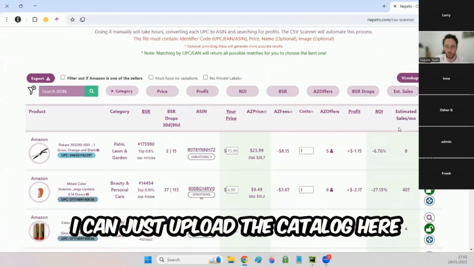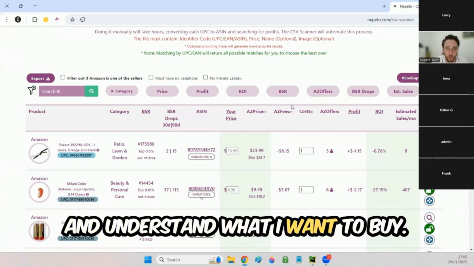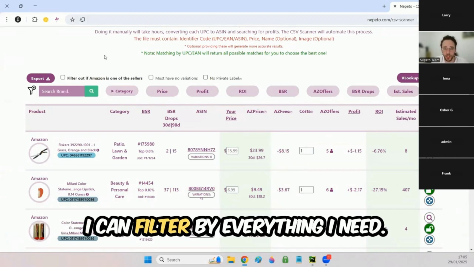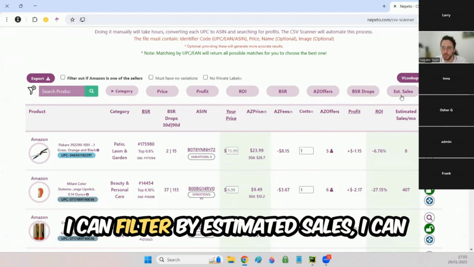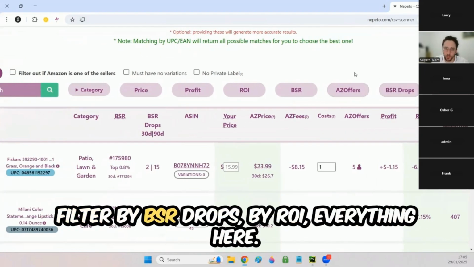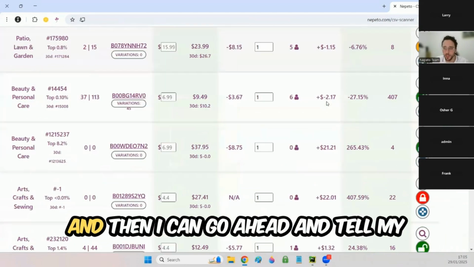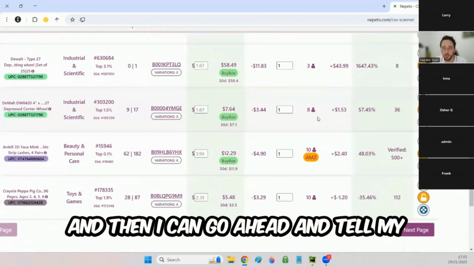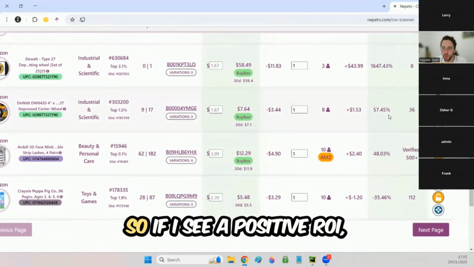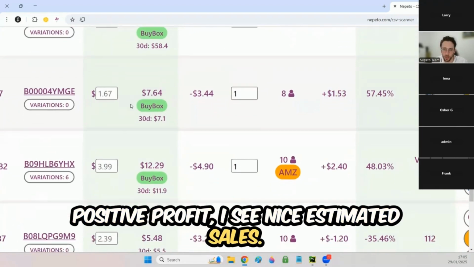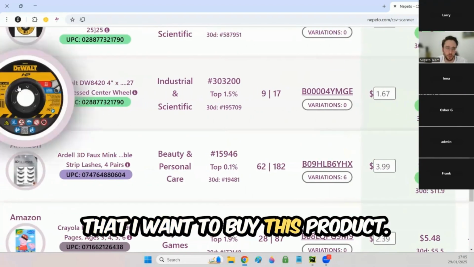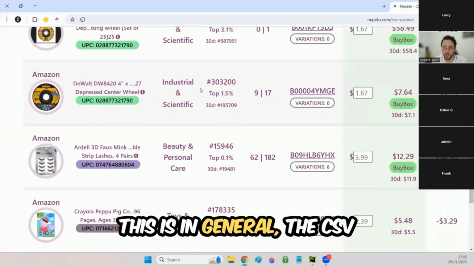I can just upload the catalog here and understand what I want to buy. I can filter by everything I need on the top. Right here I have all the filters. I can filter by estimated sales, by BSR drops, by ROI, everything here. And then I can go ahead and tell my supplier what I want to buy from him. So if I see a positive ROI, positive profit, and nice estimated sales, I will go ahead and tell him that I want to buy this product. This is in general the CSV scanner.